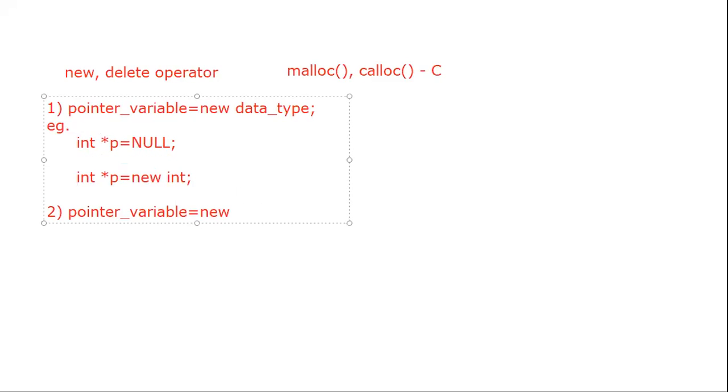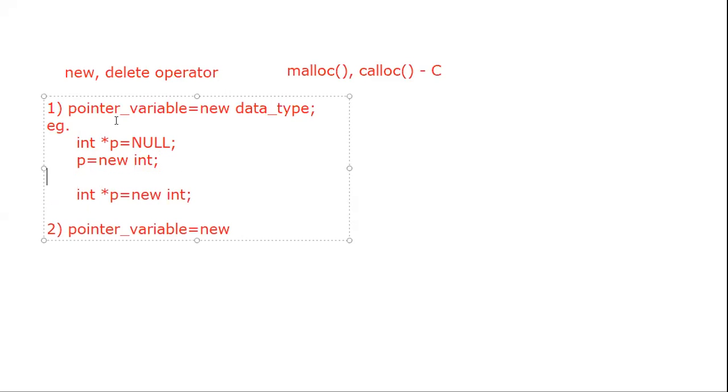Suppose we have to declare a pointer variable, and initially we are not going to allocate any memory or initialize that variable. In that case we use null. And suppose we have to initialize that variable, then we use p = new int. This is the way in which we represent that.